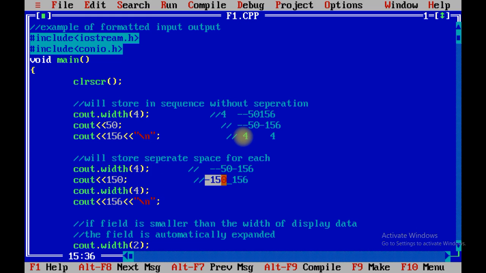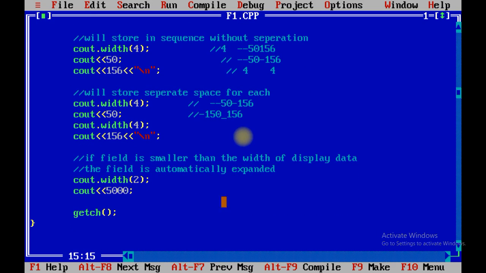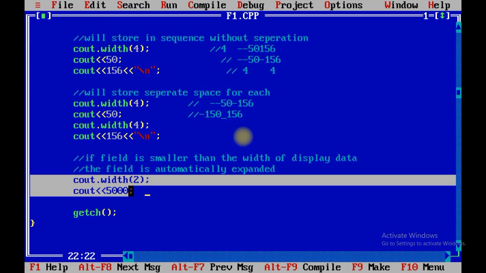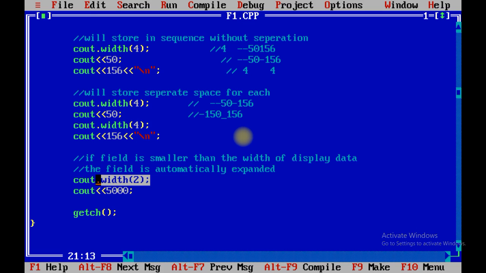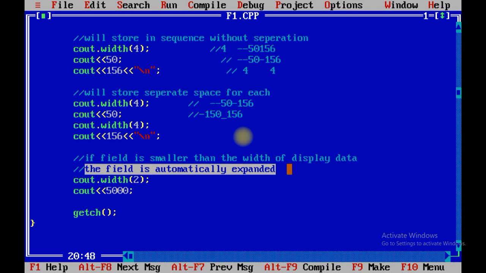So 4 space will be put for the 150 number and 4 space put for the 156. Over here we have taken the example by 50 only. Now what happens, in this particular example we have set the width by 2. So remember one thing, that when there is a larger number than the size you have specified, at that time the field is automatically expanded.